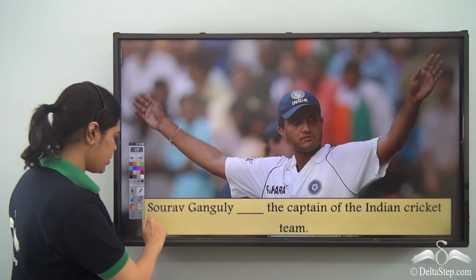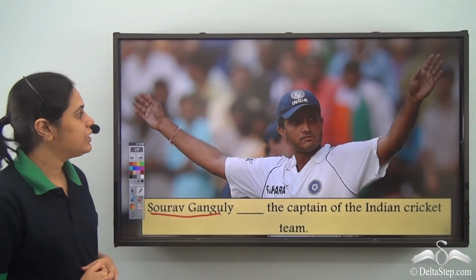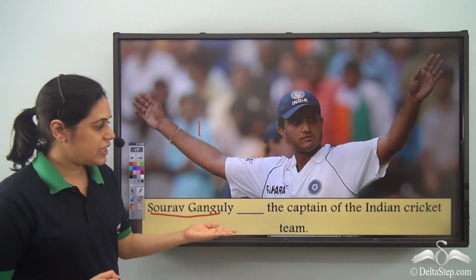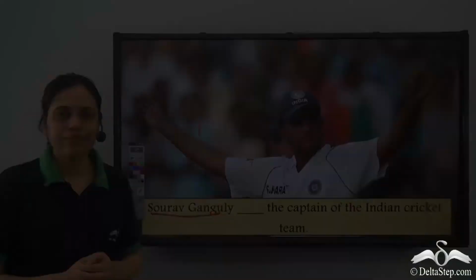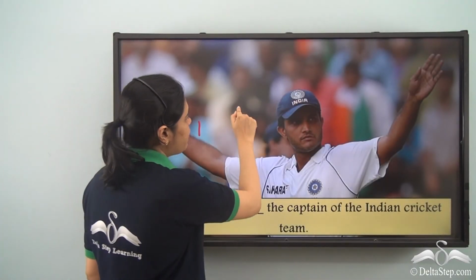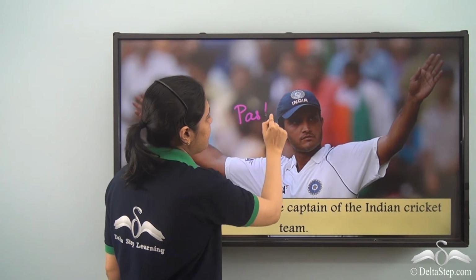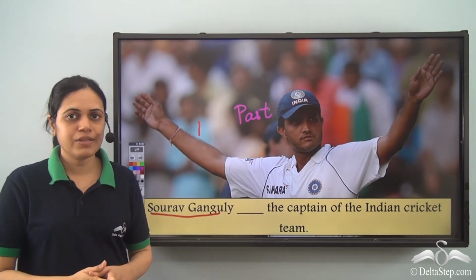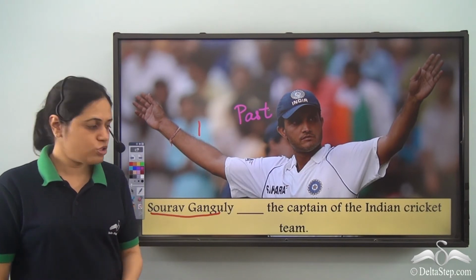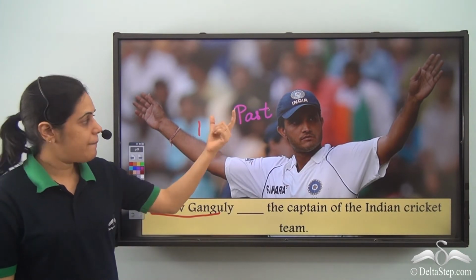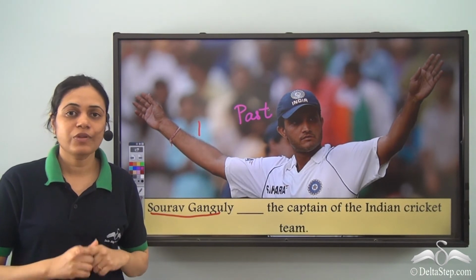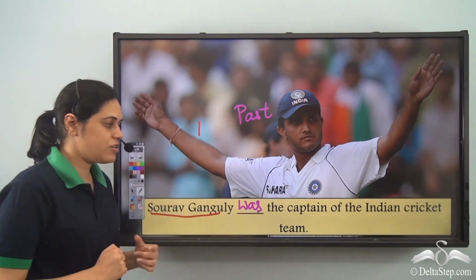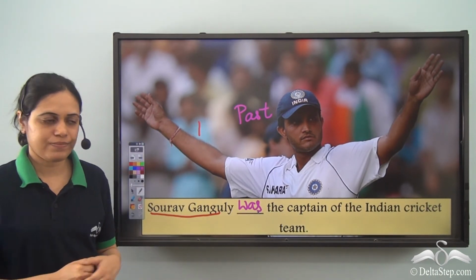Over here, we are talking about Sourav Ganguly. That is just one person. We know that Sourav Ganguly was the captain of Indian cricket team in past. He is not the present captain. So what is the be verb used for third person, past tense singular? Was. So Sourav Ganguly was the captain of Indian cricket team.